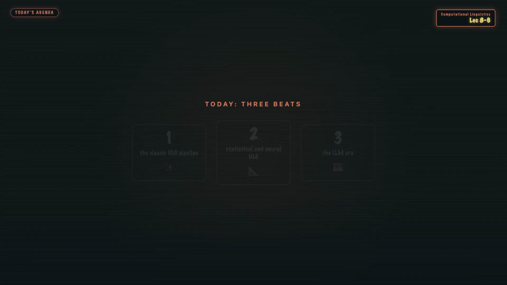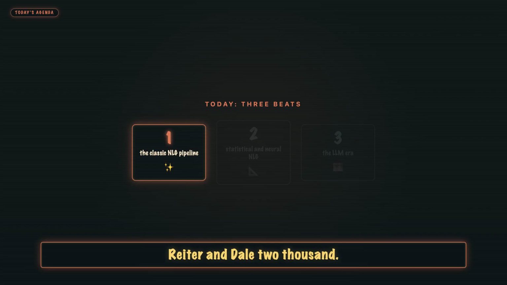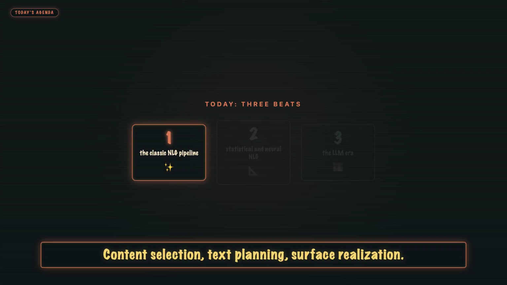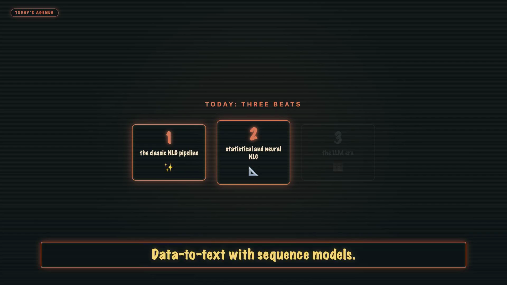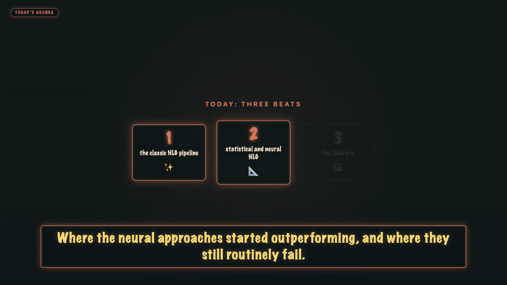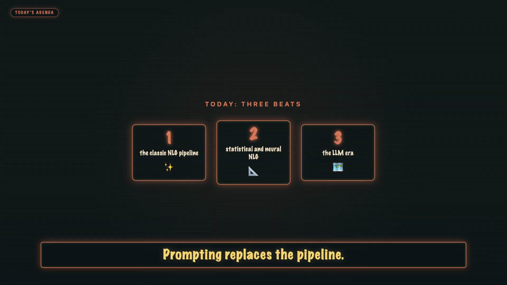Today's 3 beats. First, the classic NLG pipeline. Reiter and Dale 2000. Content selection, text planning, surface realization, template-driven Mad Libs. Boring, effective. Second, statistical and neural NLG. Data to text with sequence models. The E2E NLG challenge, where the neural approaches started outperforming and where they still routinely fail. Third, the LLM era. Prompting replaces the pipeline, except it doesn't really. The 3 stages are still doing the work and still causing the failures.